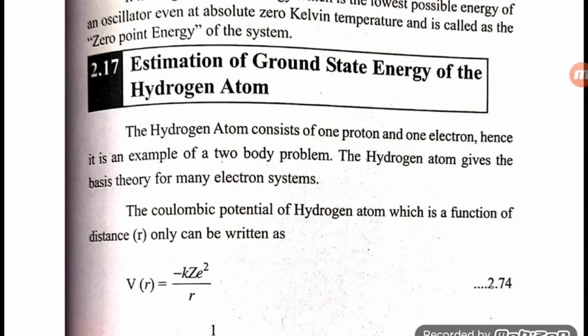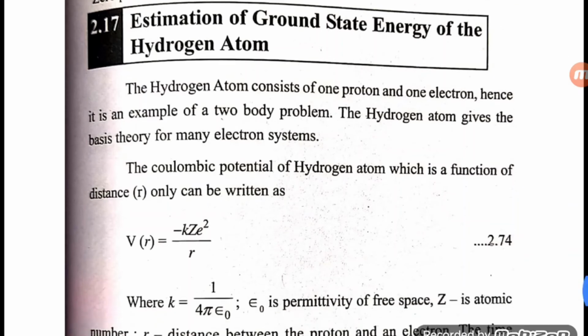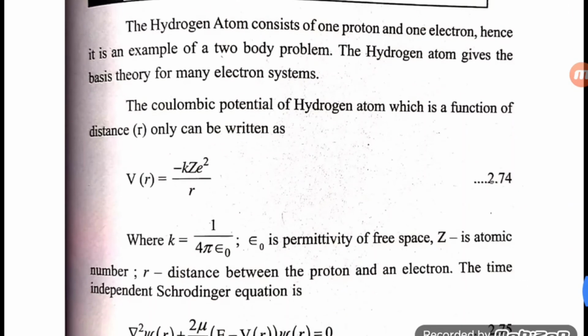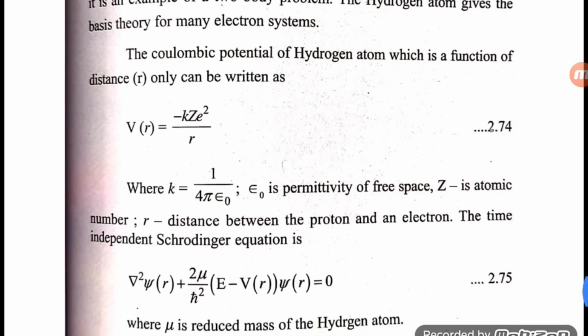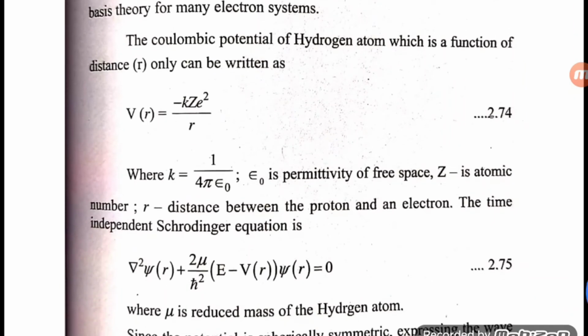The Coulombic potential of hydrogen atom, which is a function of distance r only, can be written as V(r) equals minus kZe² by r, where k is 1/(4πε₀). ε₀ is the permittivity of free space, Z is atomic number, r is distance between the proton and electron.